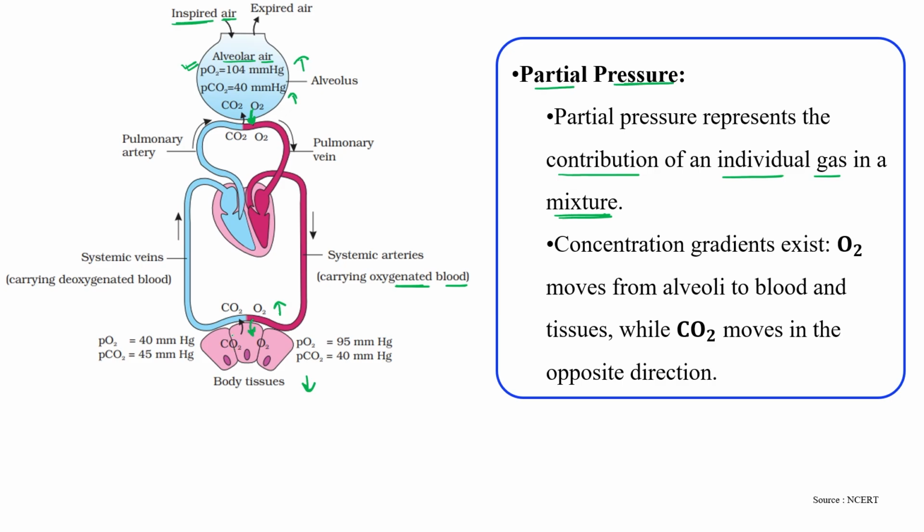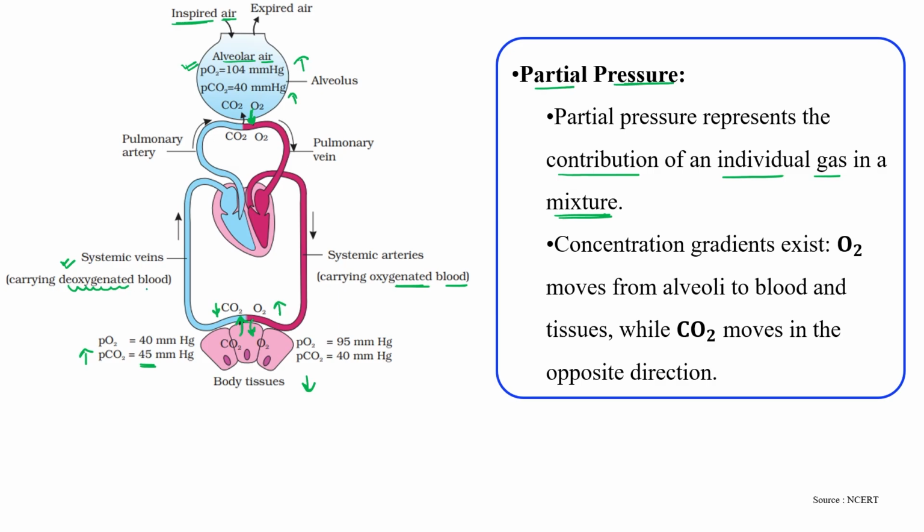At the same time, the concentration of carbon dioxide is more in the tissue, while it is less in the systemic vein. So again, because of high concentration to low concentration, carbon dioxide also moves on, and this blood now carries carbon dioxide, for which we use the term deoxygenated blood.